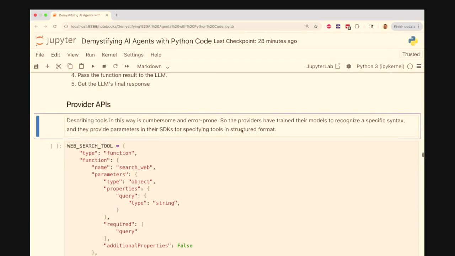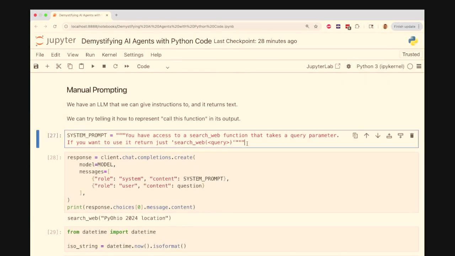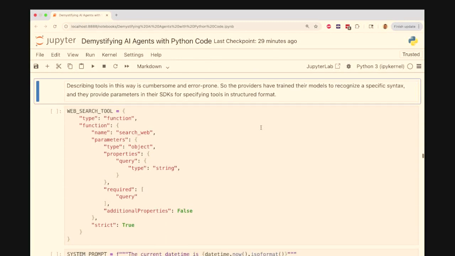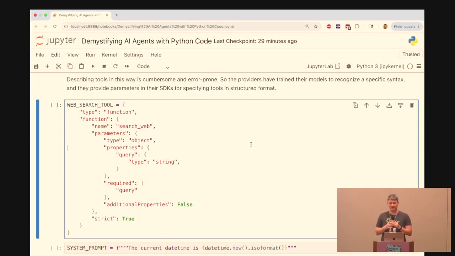Luckily, you don't have to actually do all that yourself. The providers have realized that this is error prone. What if everybody had to come up with their own syntax for describing their functions and their parameters? That would be really annoying. And so the providers have actually trained the LLMs to recognize certain ways of describing functions. This is how I would describe the search function. It's using an OpenAPI spec, so that's something you might already be familiar with if you've used web servers, because they also describe their endpoints using OpenAPI.